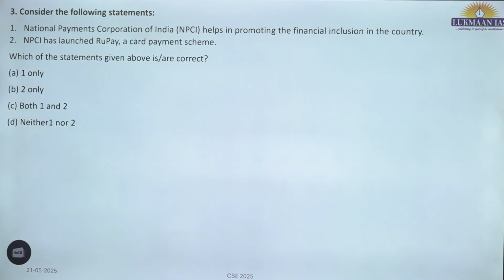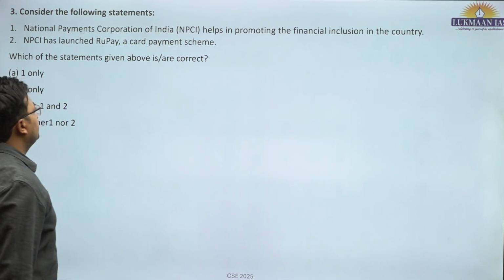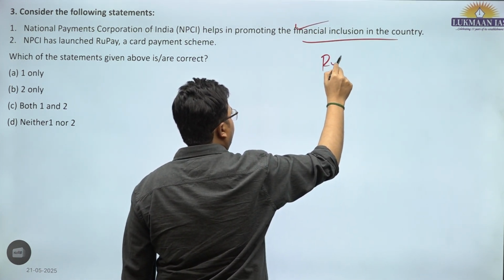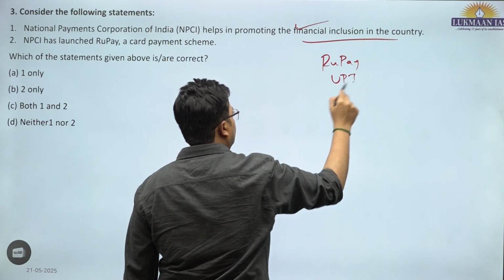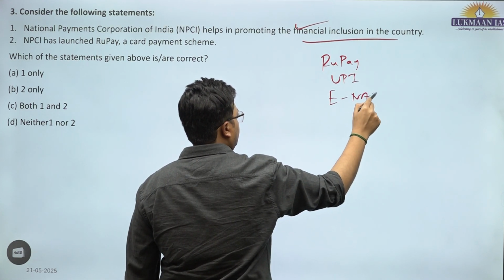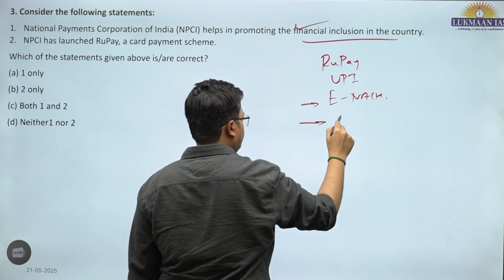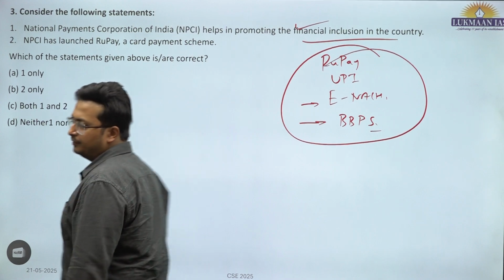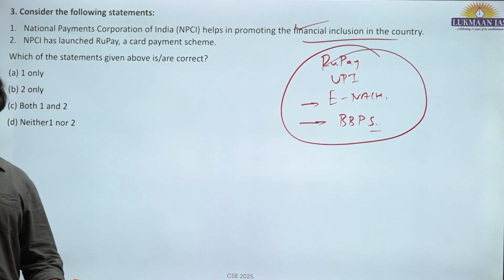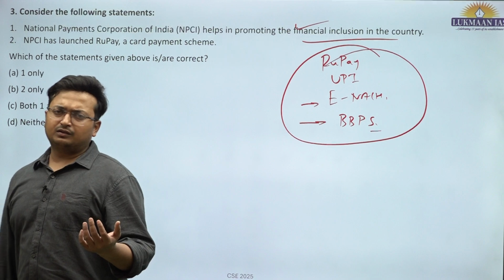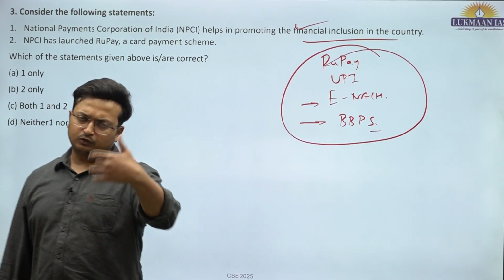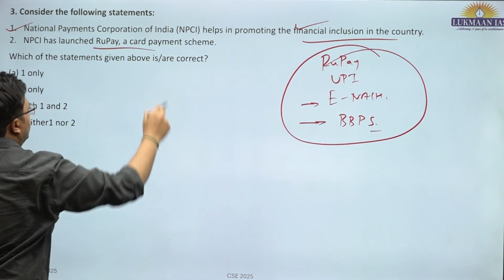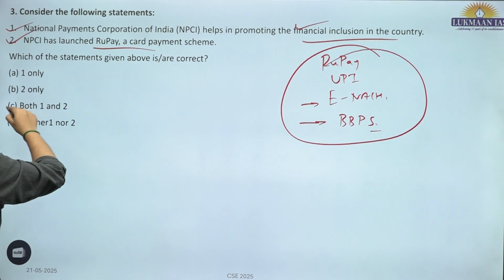Question number 3. Consider the following statements. National Payment Corporation of India, NPCI, helps in promoting the financial inclusion in the country. This is correct. As I have told you, RuPay, UPI, eNACH, or the Bharat Bill Payment System are developments of National Payment Corporation of India. This is an umbrella organization which has ownership from the Reserve Bank of India and also the public sector banks. Okay, this is correct. NPCI has launched RuPay, a card payment system. This is also correct. Both the statements are correct.